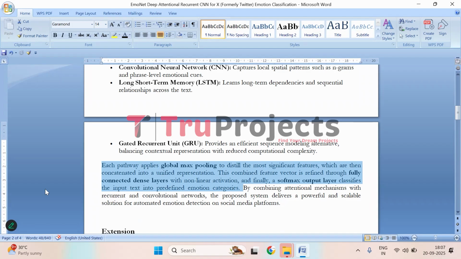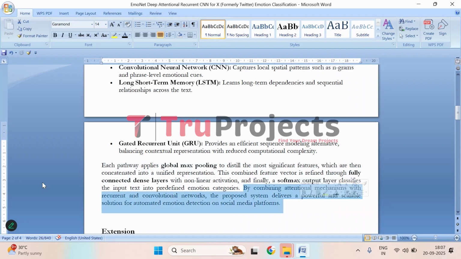These pooled features are then combined into a single unified feature vector that captures both the local and long-range dependencies in the text. This combined representation is further refined through a fully connected dense layer with non-linear activation functions, which help the model learn complex relationships between features. Finally, a softmax output layer assigns the input text to one of the predefined emotion categories.